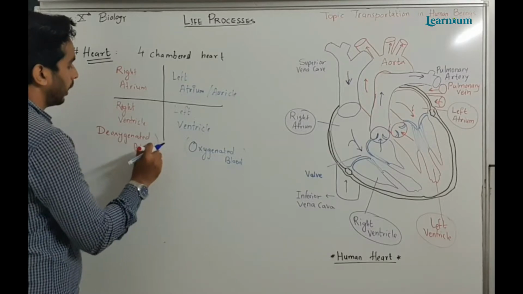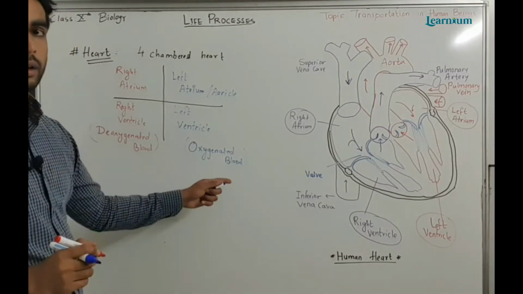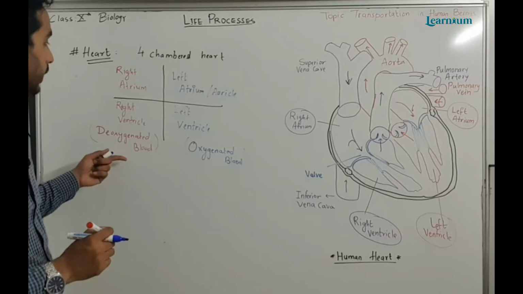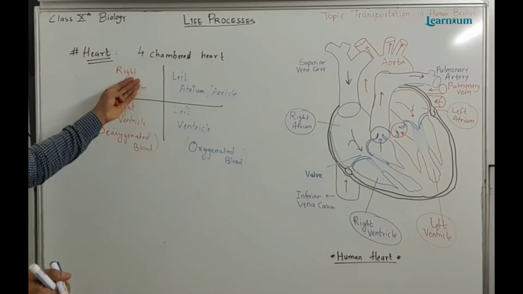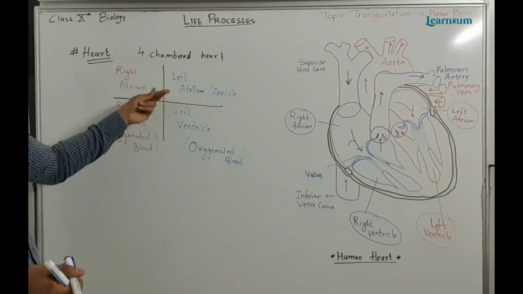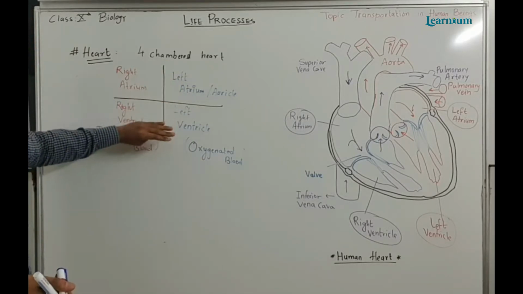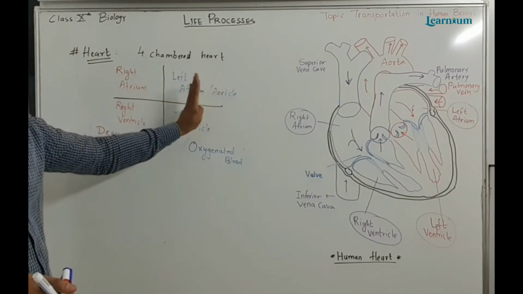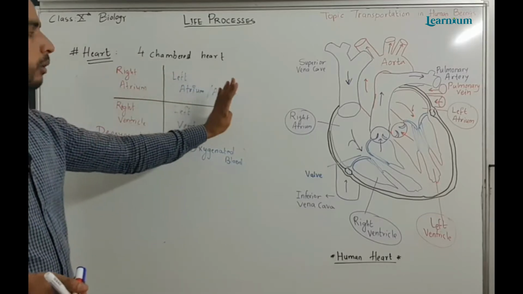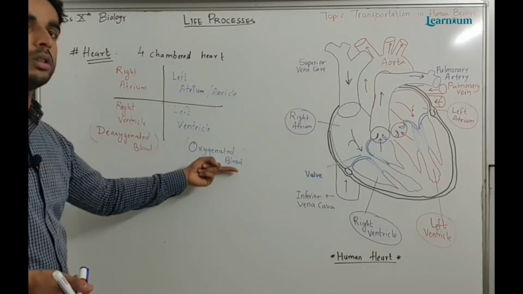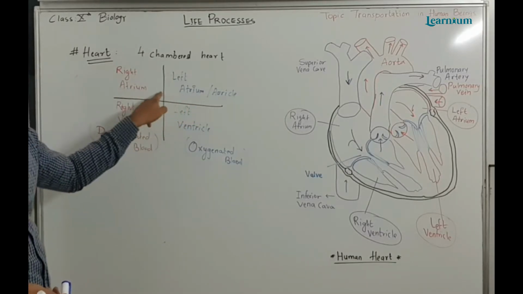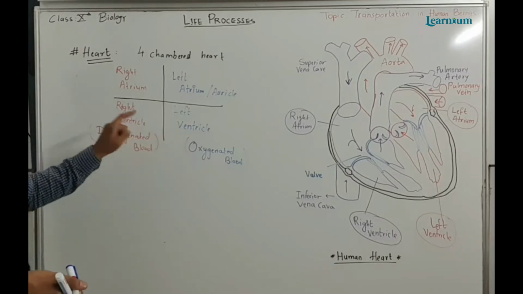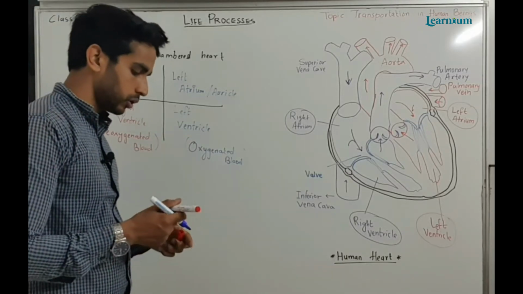So our heart deals with 2 types of blood, oxygenated blood and deoxygenated blood. These are the compartments of our heart. It has 4 chambers: upper 2 chambers, lower 2 chambers, or left 2 chambers, right 2 chambers. The left one is dealing with the oxygenated blood and the right one is dealing with the deoxygenated blood. The upper part has the atrium, the lower part has the ventricle. So this is all about chambers.